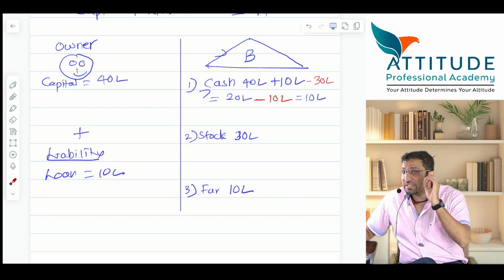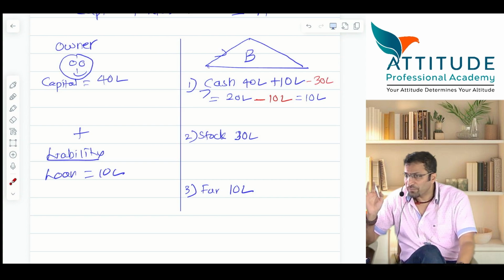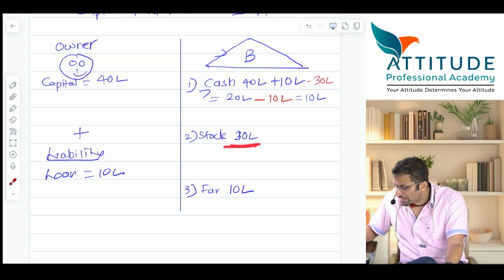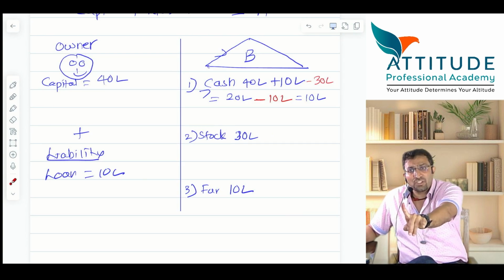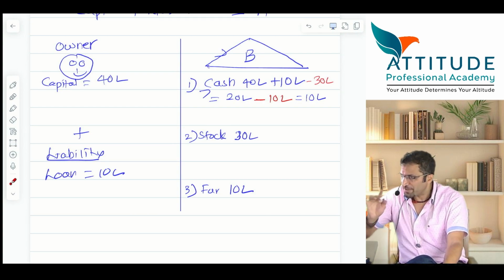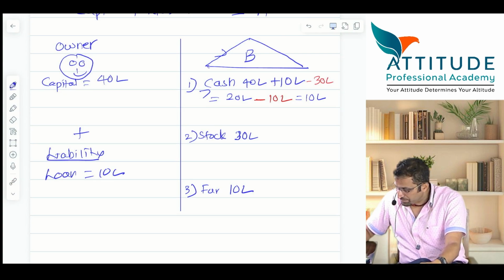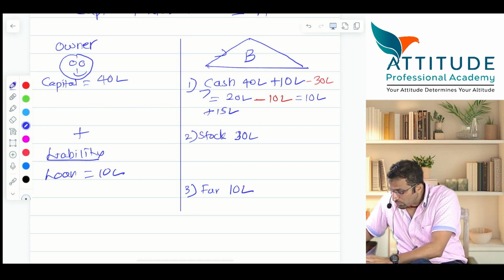Okay. Now let me see how many of you can answer. I will complicate it slowly. Hear it carefully. You have a stock of 30 lakhs. Out of this stock of 30 lakhs, 10 lakhs worth of stock is sold for 15 lakhs for cash. For cash. Now please tell me what will happen. Cash will increase or no? Cash will be plus 15 lakhs. Very good. Stock will be minus 10. Very good.